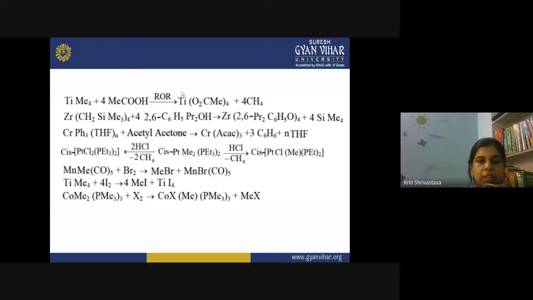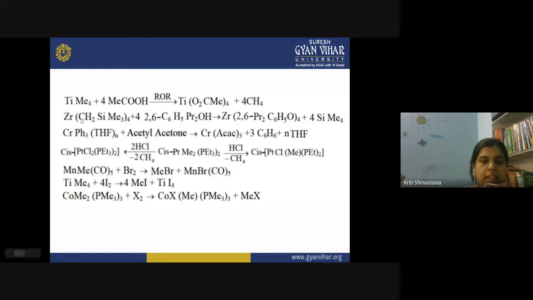So this is also a type of homolytic metal carbon bond cleavage. Again you can see here, this is the zirconium complex and the metal carbon bond is cleaved. Now these all reactions are examples of metal carbon bond cleavage, and you can look at them separately.